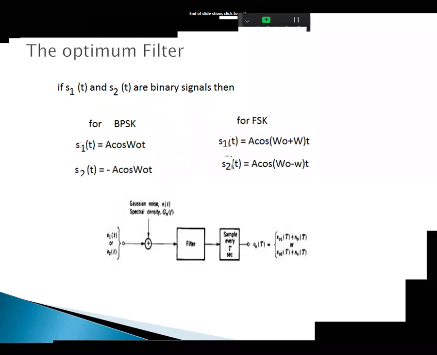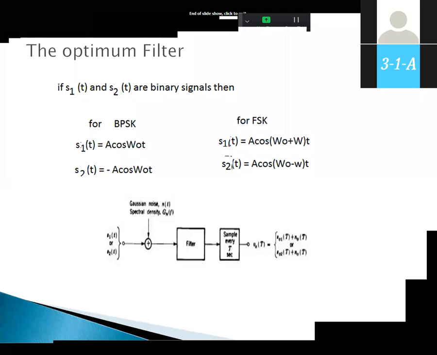Now the second topic in the unit is the optimum filter. In the optimum filter, S1 of t and S2 of t are binary signals.